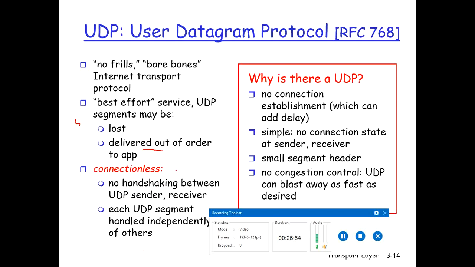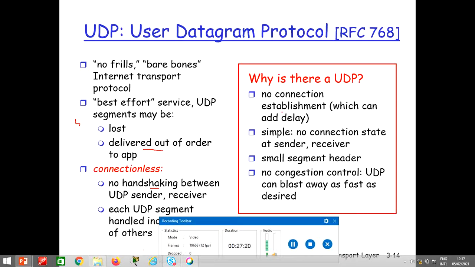That means there is no proper connection establishment between the sender and the receiver, which means that there is no handshaking between the sender and the receiver. Each UDP segment is handled independently of others. So let's assume that there are 5 UDP segments that need to be sent. Each UDP segment may arrive out of order, and it will be handled independently at the receiver side.